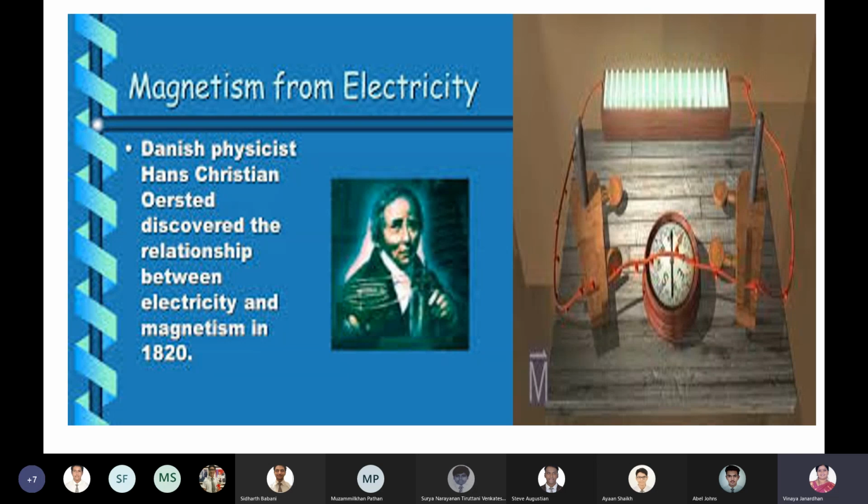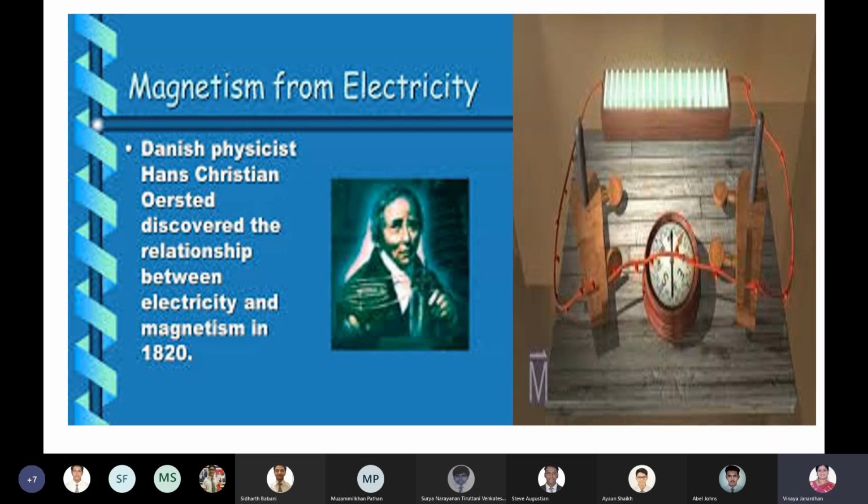But if I want to create a magnetic field, how can I create it? Can you create a magnetic field not using any of these naturally occurring magnets? Yes, passing current through any conductor will create a magnetic field, right? So a current carrying conductor creates a magnetic field. That was the discovery, the relation between current electricity and magnetism. Very, very important. It's a milestone.